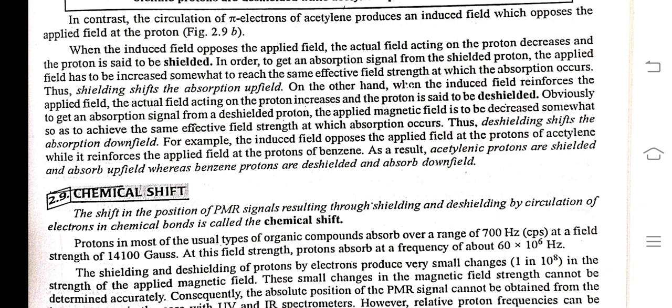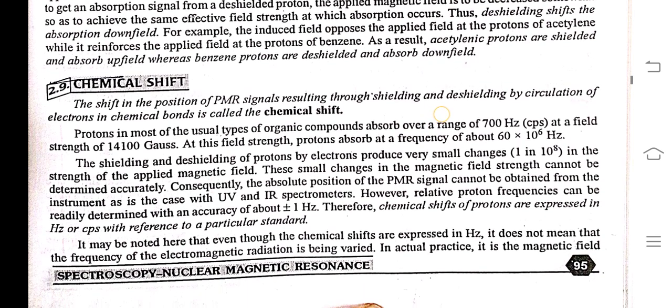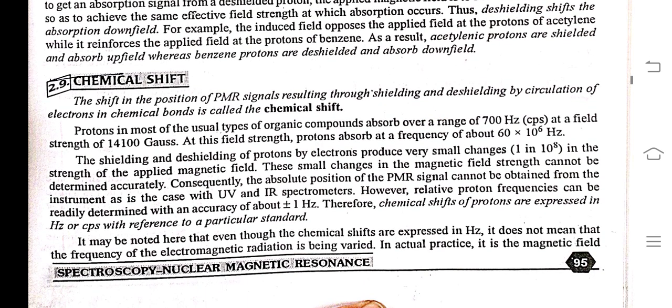Thus, de-shielding shifts the absorption downfield. For example, the induced field opposes the applied field at the protons of acetylene, whereas it reinforces the applied field at a proton of benzene. As a result, acetylene protons are shielded and absorb upfield, whereas benzene protons are de-shielded and absorb downfield.